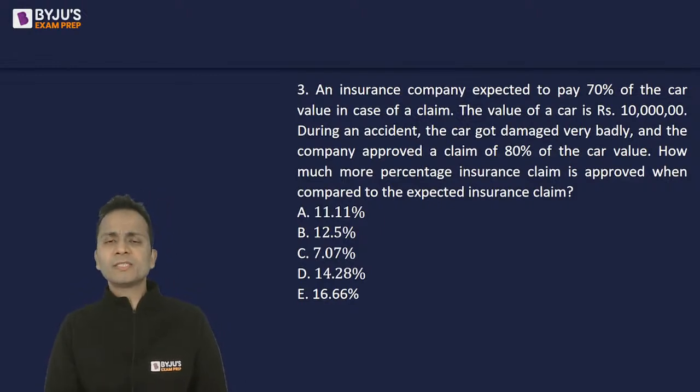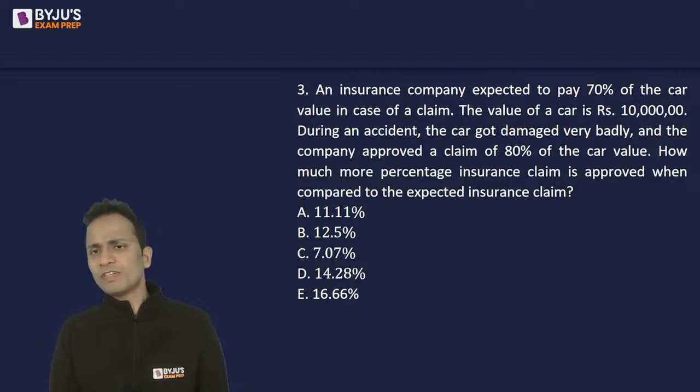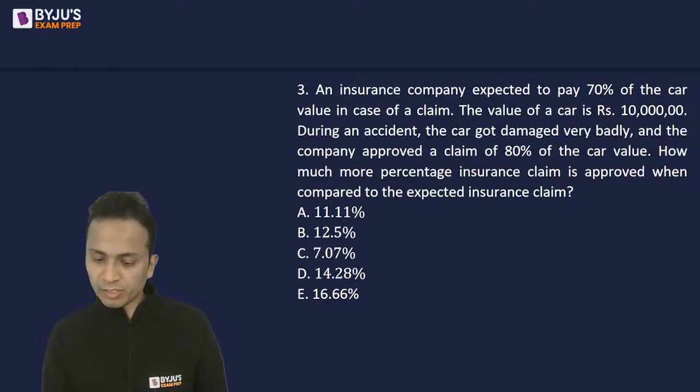Now, question number 3: an insurance company is expected to pay 70% of the car value in case of a claim. So this is expectation. The insurance company is expected to pay 70%, and the value of the car is 10 lakhs. So what will the expectation be? Out of 10 lakhs, 70%, so that means 7 lakhs, right?